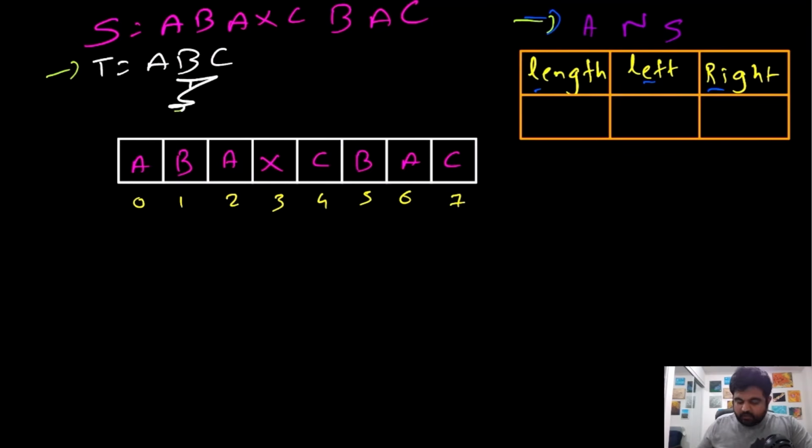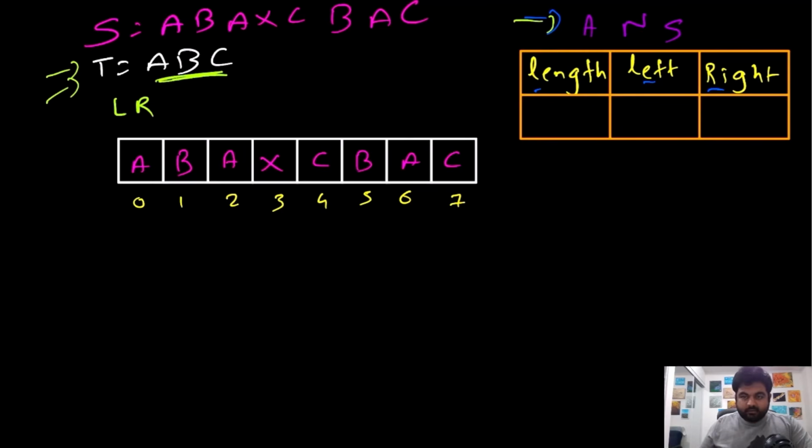Now to achieve this approach, we already have our 2 pointers, left and right, over here. We need to check whether T is present in any given substring. If for every single substring we try to check whether all of the characters of T are present or not, it takes a lot of time.